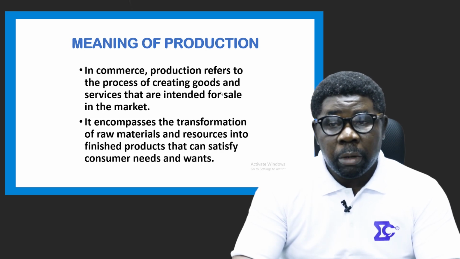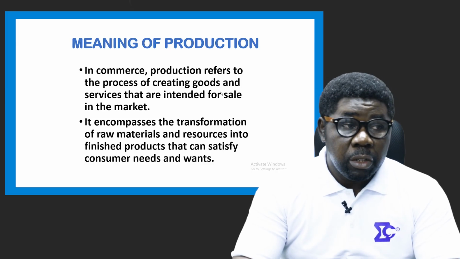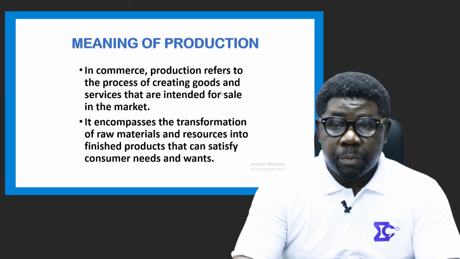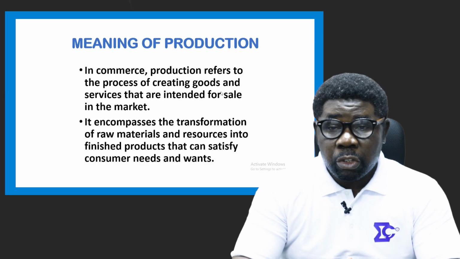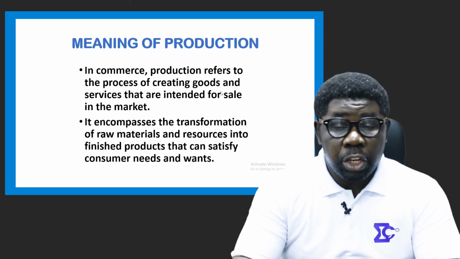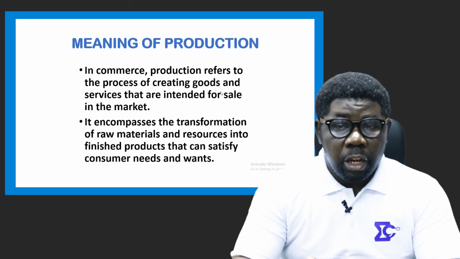So in commerce, production refers to the process of creating goods and services that are meant to be sold in the market. It encompasses the transformation of raw materials and resources into finished goods or products that satisfy consumers' needs and wants. All right?